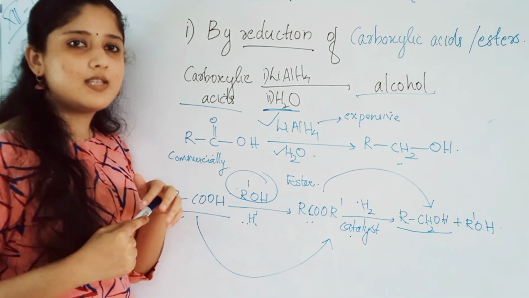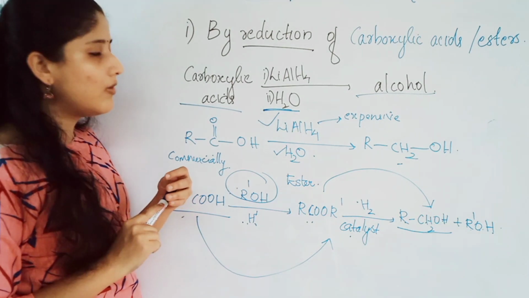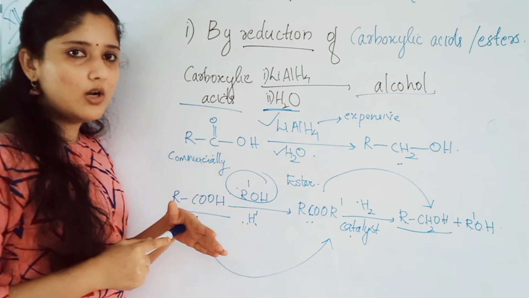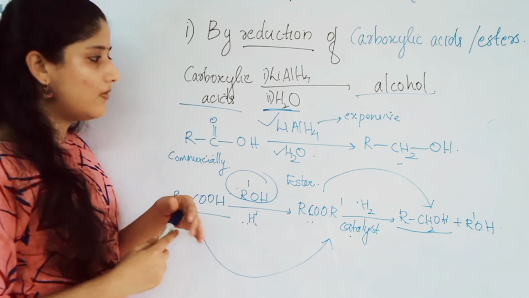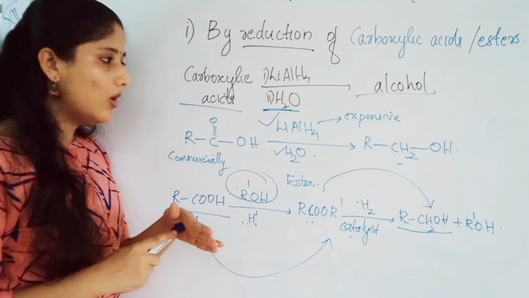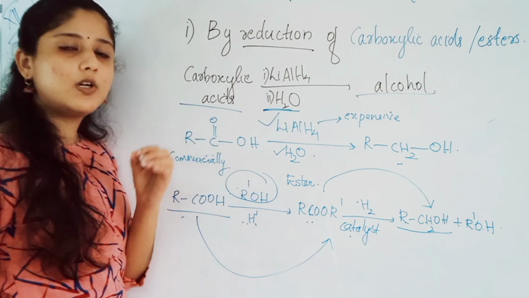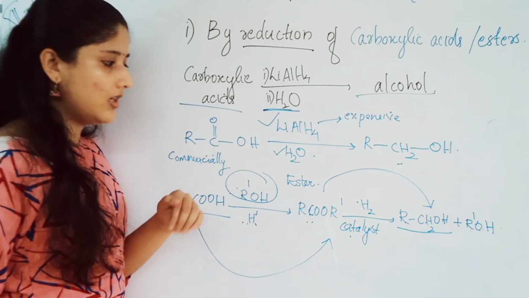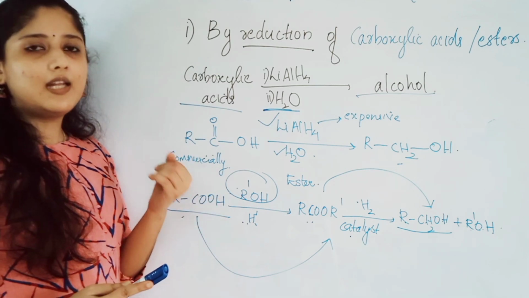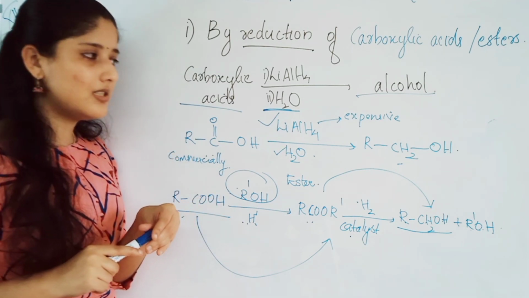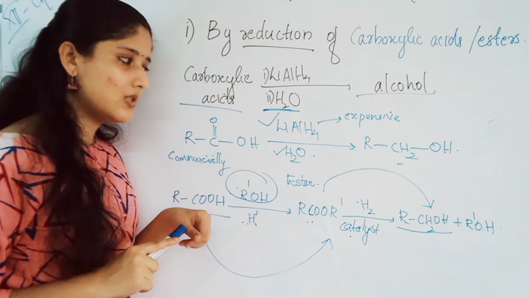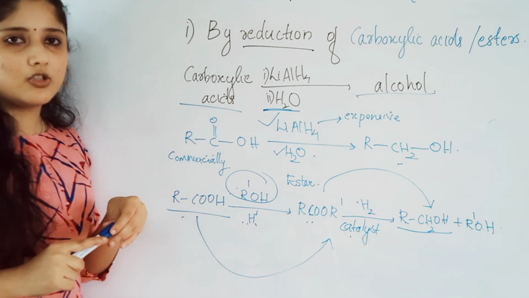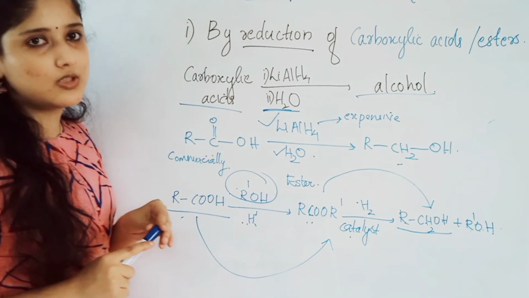Acids and esters are reduced in the presence of lithium aluminum hydride and water into alcohol. Since lithium aluminum hydride, the reducing agent that we are taking here, is an expensive reagent, commercially the acid is first converted to ester by reacting it with an alcohol under H plus condition. In acidic condition it is first converted to ester, and the ester will undergo catalytic hydrogenation, that is addition of hydrogen in the presence of a catalyst, and give you the corresponding alcohol. This is the second method of preparation of alcohol from carbonyl compounds.